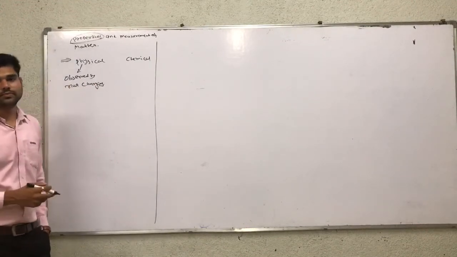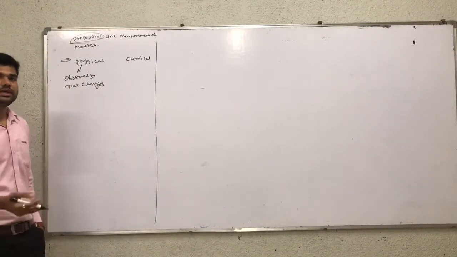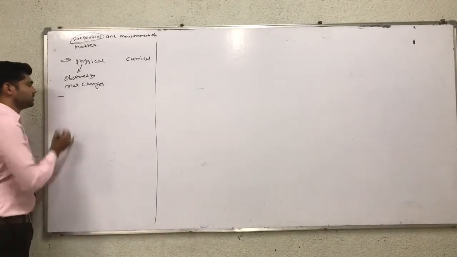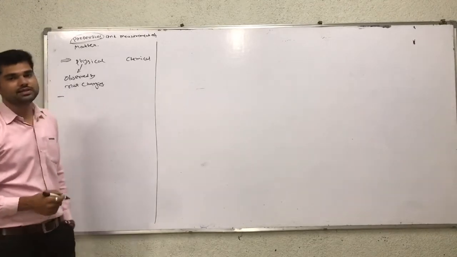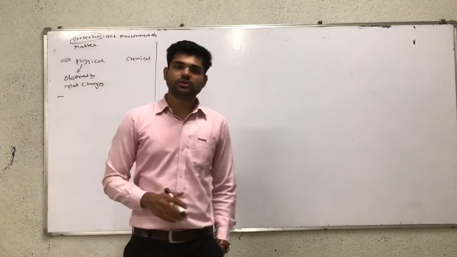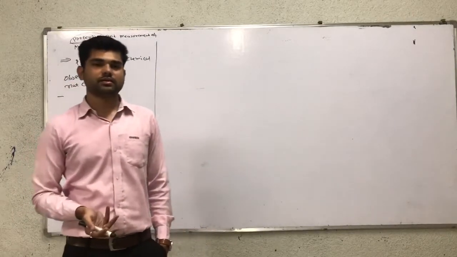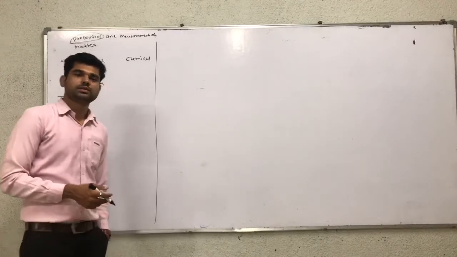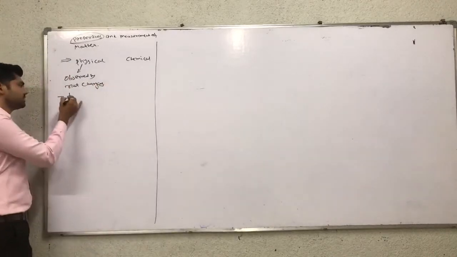So which type of property? When we observe nothing change in the substance. The first property is taste. The taste of a substance or compound can be easily checked without changing the substance.